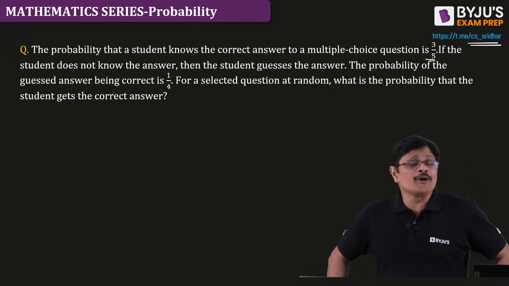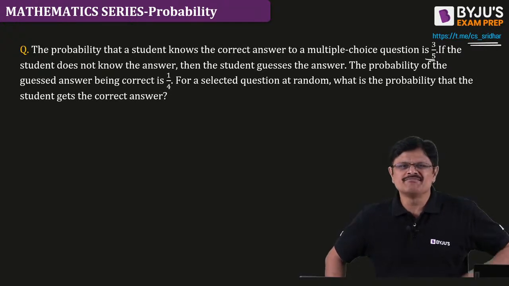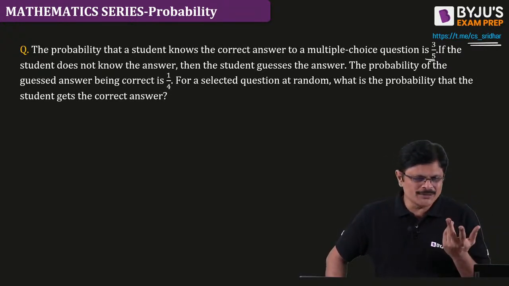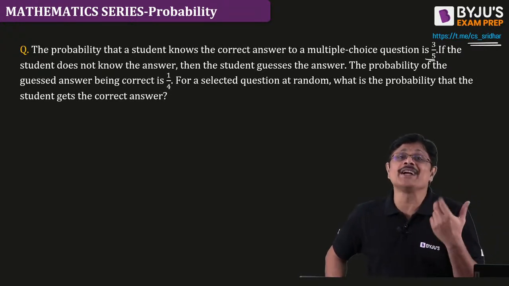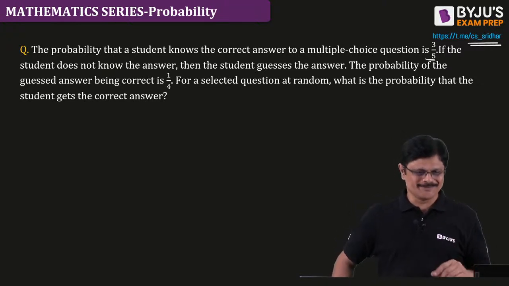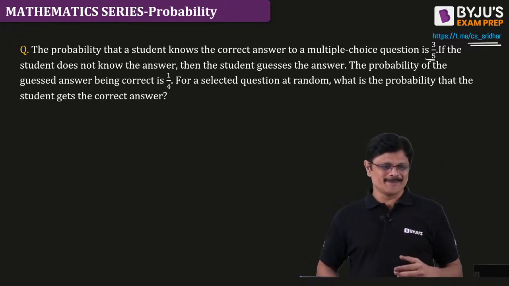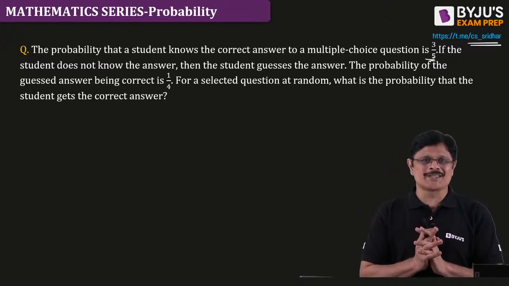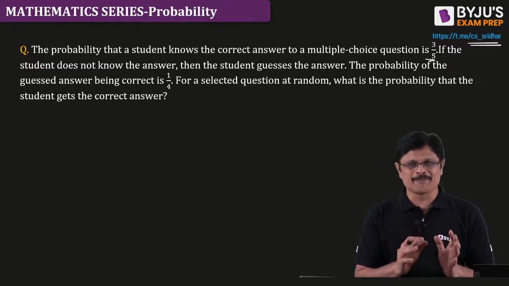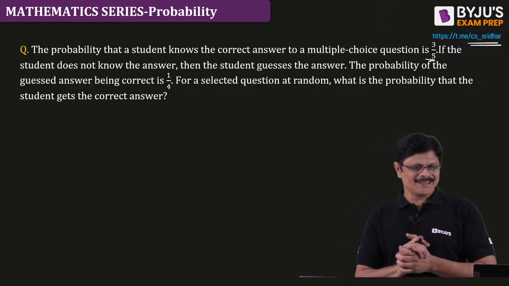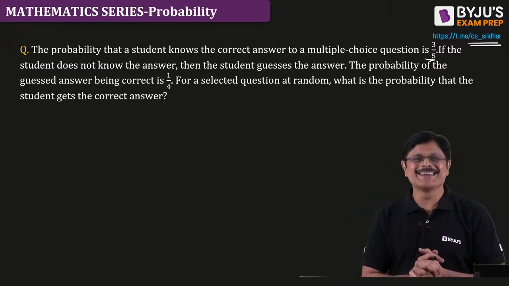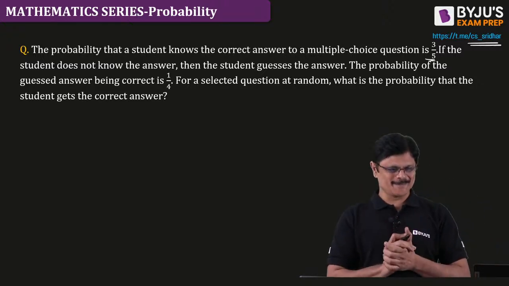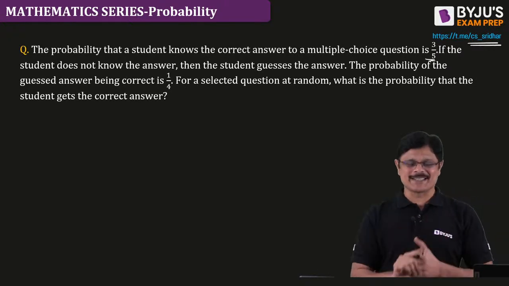After going out also your friends ask how much you prepared. One chapter, two chapters, you tell. So that is what you mean by the probability that you know. How much you know. So assume that the probability that a student knows the answer to a particular question is 3 by 5. 0.6, 60%, he knows.